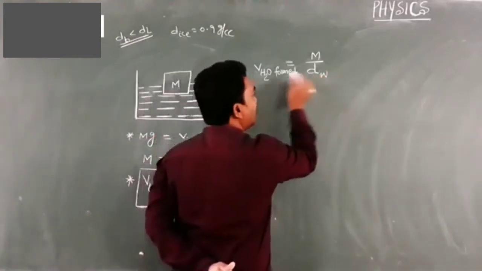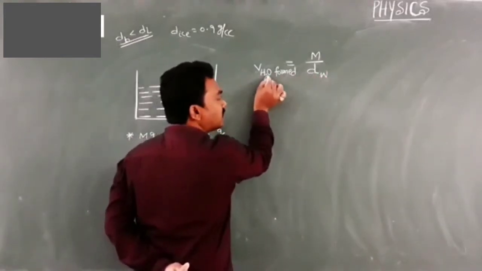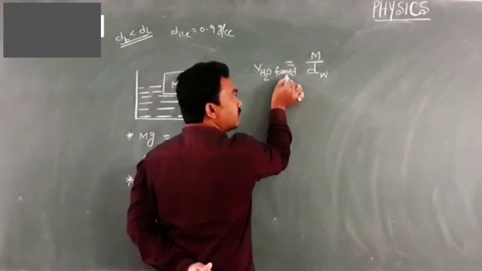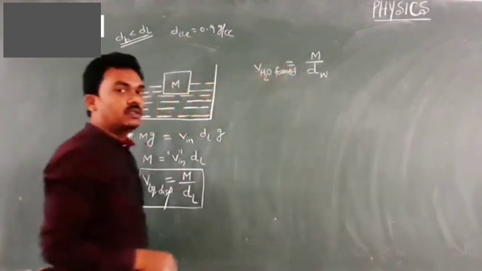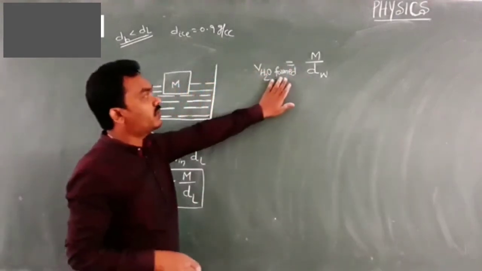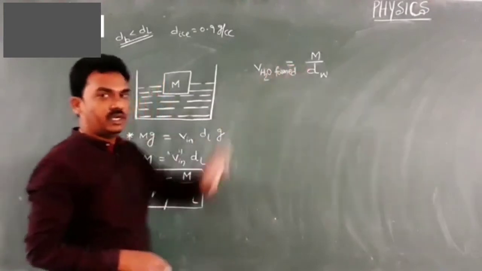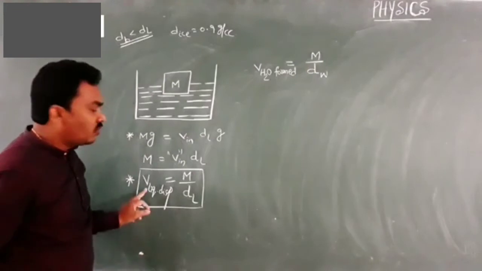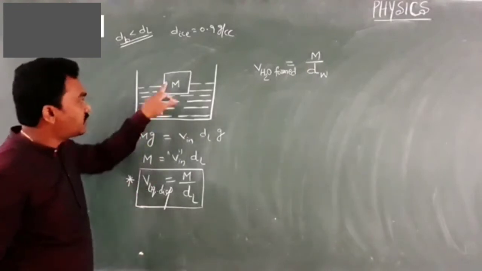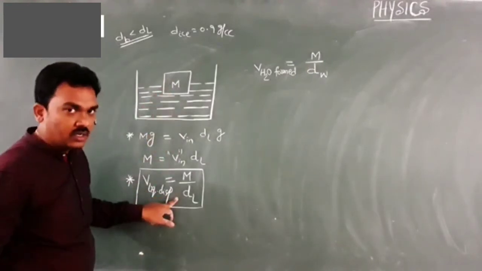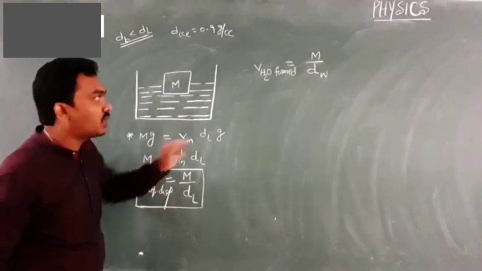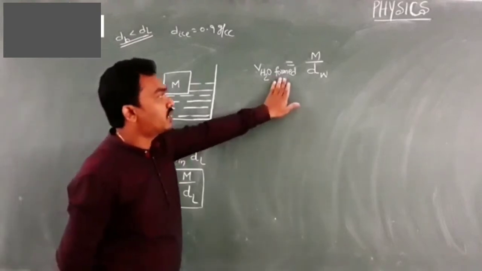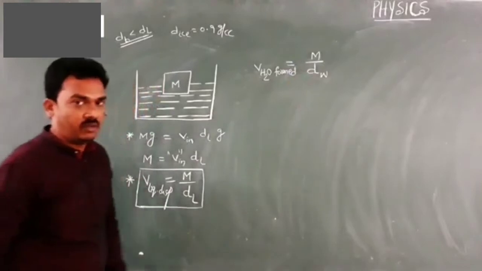Water density, because you are calculating volume of water obtained when ice is melting. So that volume of water formed is m by dw. So finally, your volume of liquid displaced by the ice block is m by dl, and when ice melts into water, your volume of water formed is m by dw.